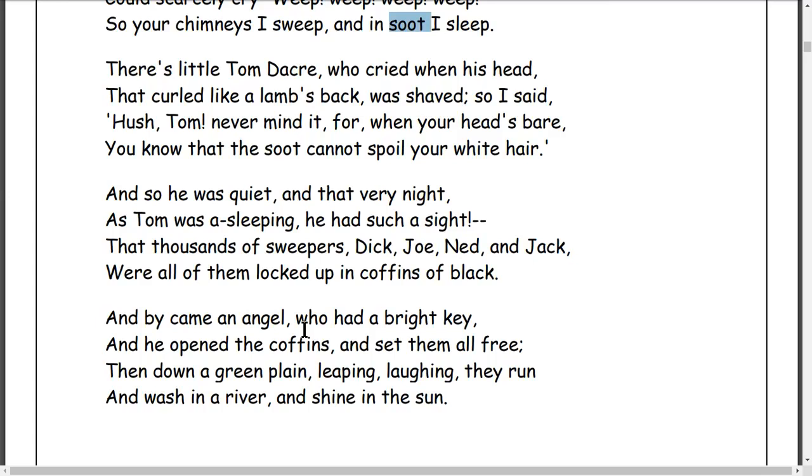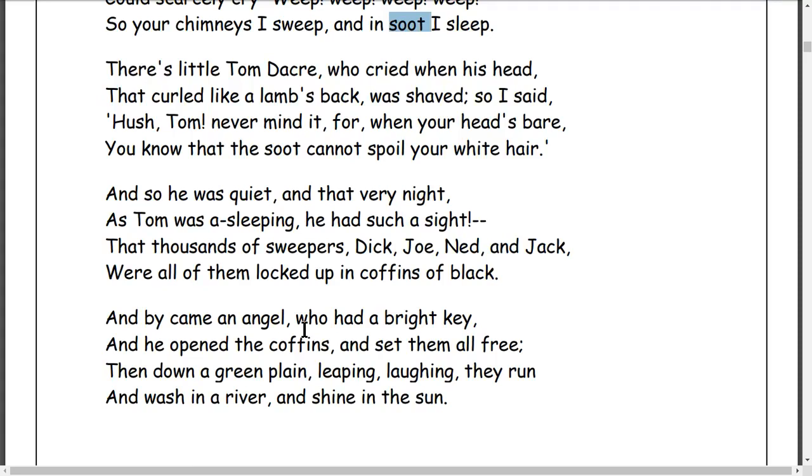You can see the picture of the children on page number 147, maybe. You can see a very beautiful picture, but not beautiful, a pathetic picture of the children here, like Dick, Joey, Ned, Jack, and maybe others like this. They were all chimney sweepers, and they had been employed to clean chimneys.